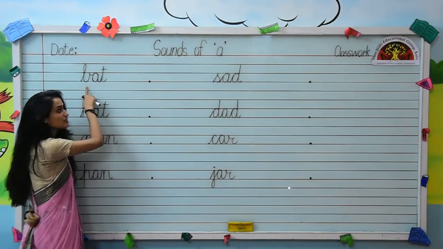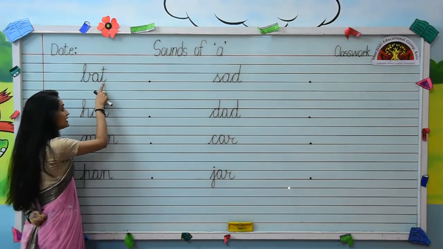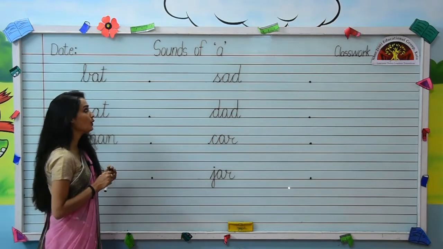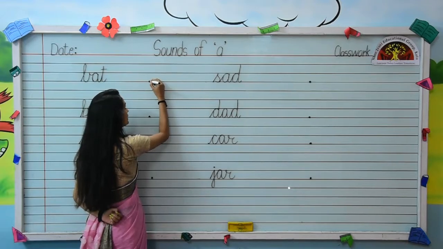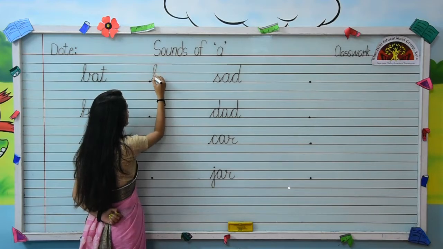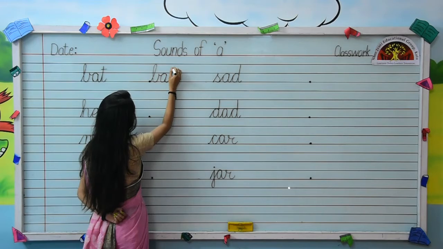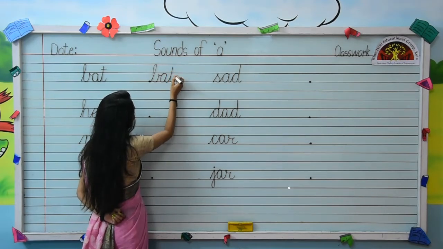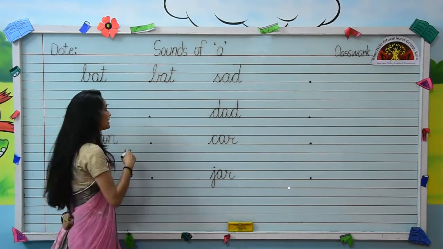The first one is B-A-T, bat. So, now we will write this word over here. Put your pencil on the dot. First write small cursive letter B like this. Then A joining with the letter B like this. Then letter T. B-A-T, bat. Now come on the next word.